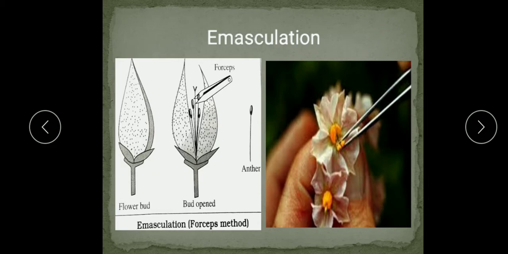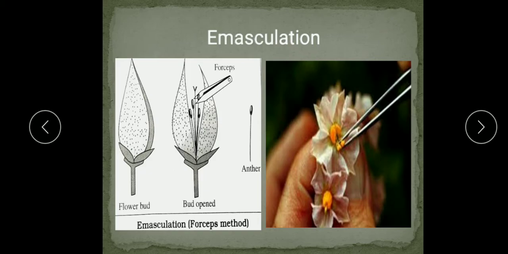So young flower buds which are yet to open are selected for emasculation, and some common methods are the use of forceps, okay, forceps or scissors, the simplest method generally used for those plants which have large flowers. Some other methods are the hot or cold water method, and the alcohol method is also there, by dipping the panicles in hot water at a desired temperature for a definite period, or cold water or alcohol is used in this emasculation process.